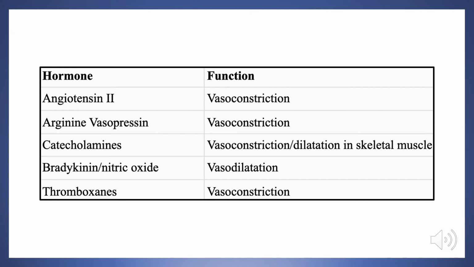When you want to cause vasoconstriction, you want to essentially increase the calcium concentration inside the cytoplasm of smooth muscle cells. When you want to cause vasodilation, you want to decrease the calcium concentration inside the cytoplasm of various smooth muscle cells. And there are different receptors with their corresponding second messengers and their corresponding ligands that can achieve that.